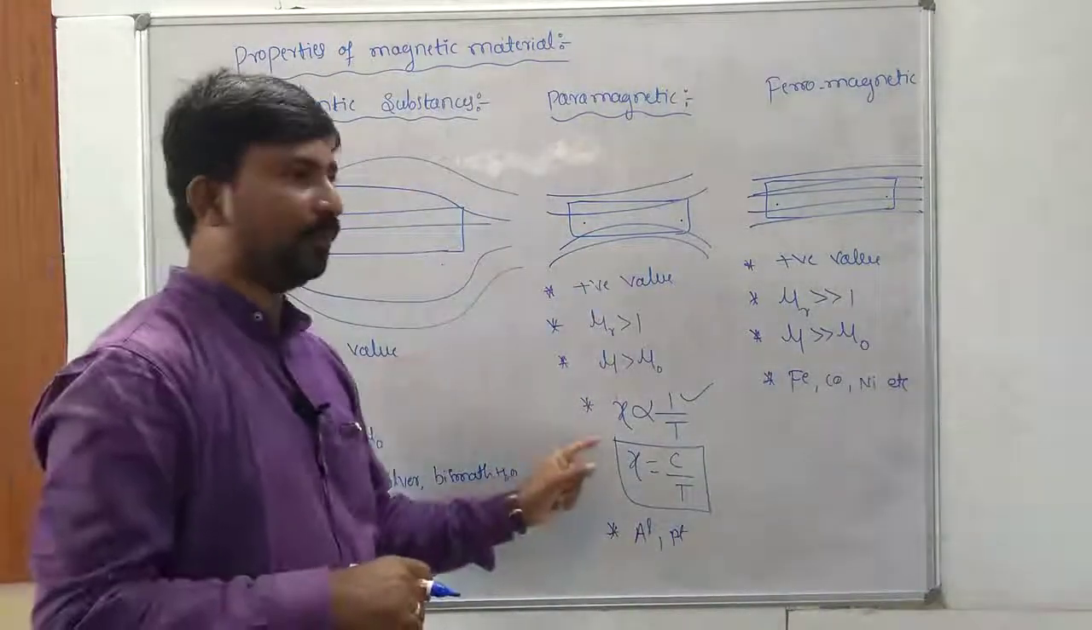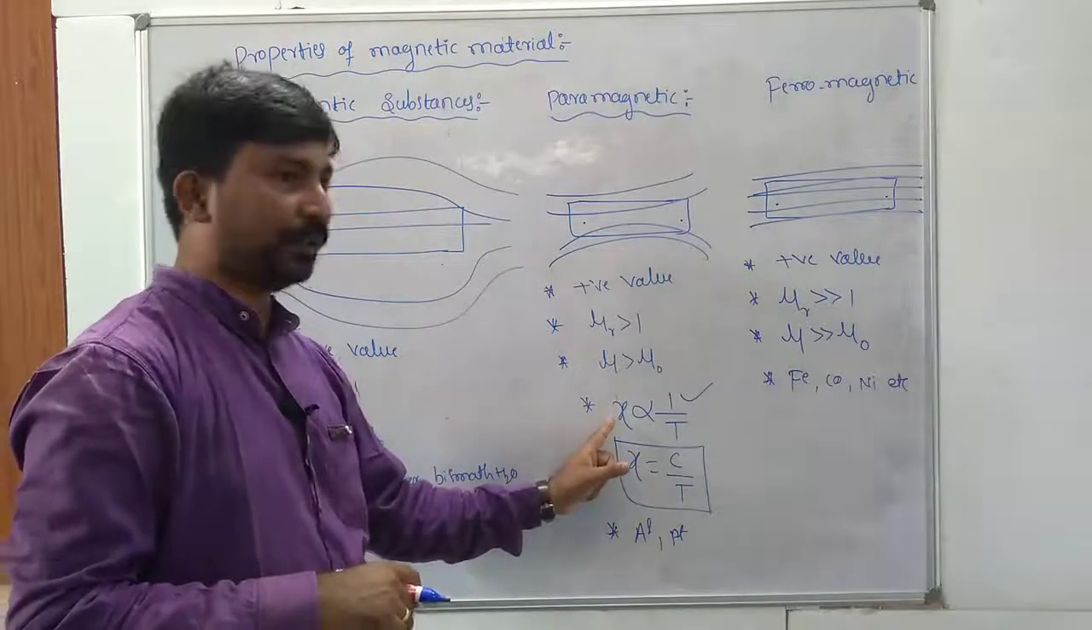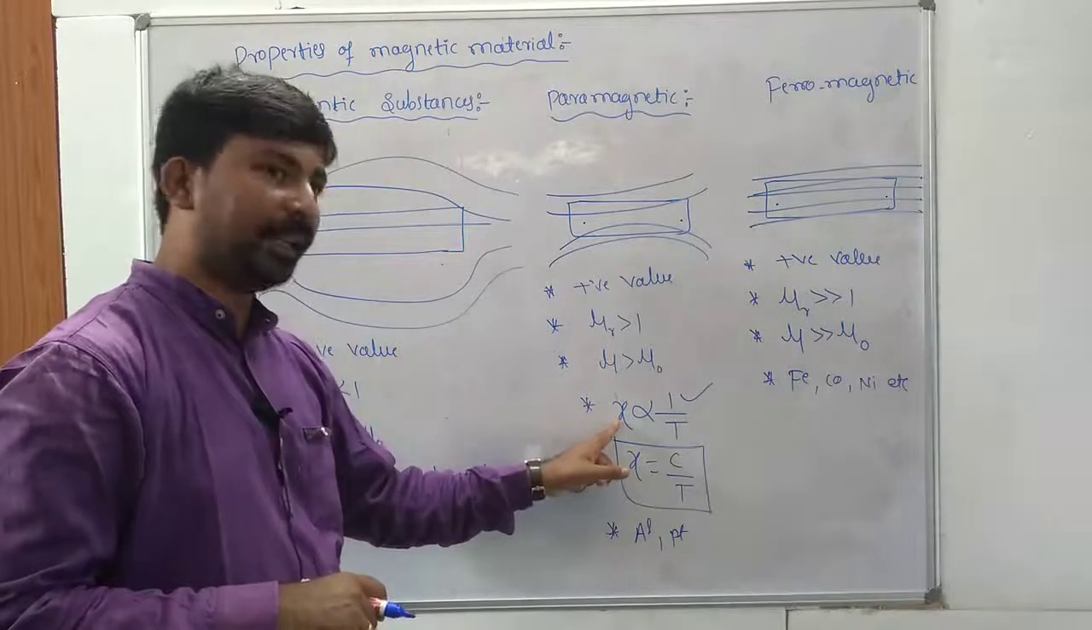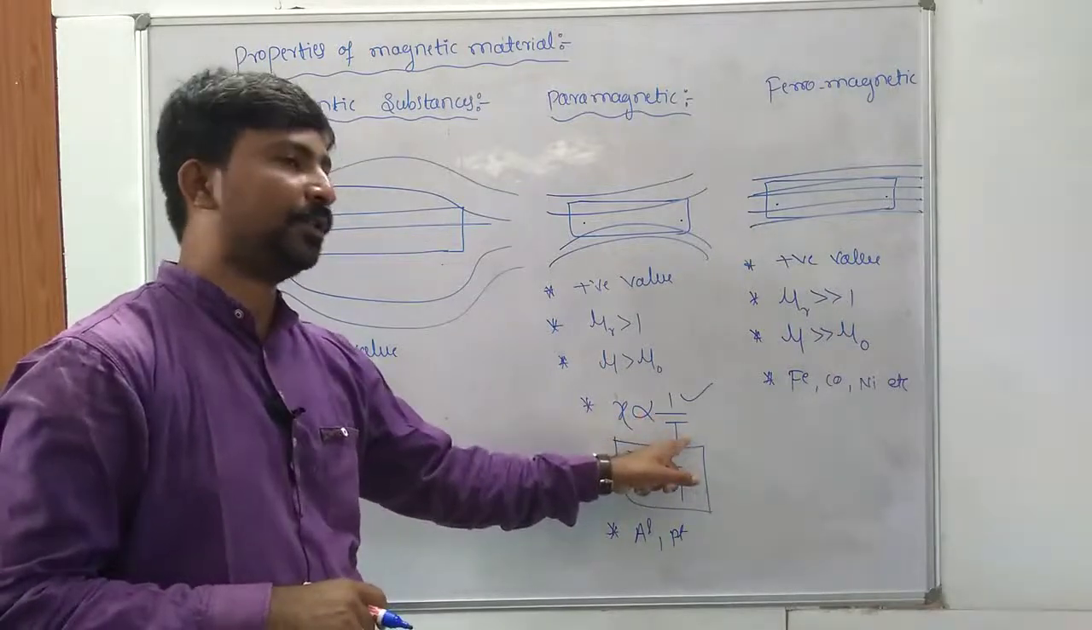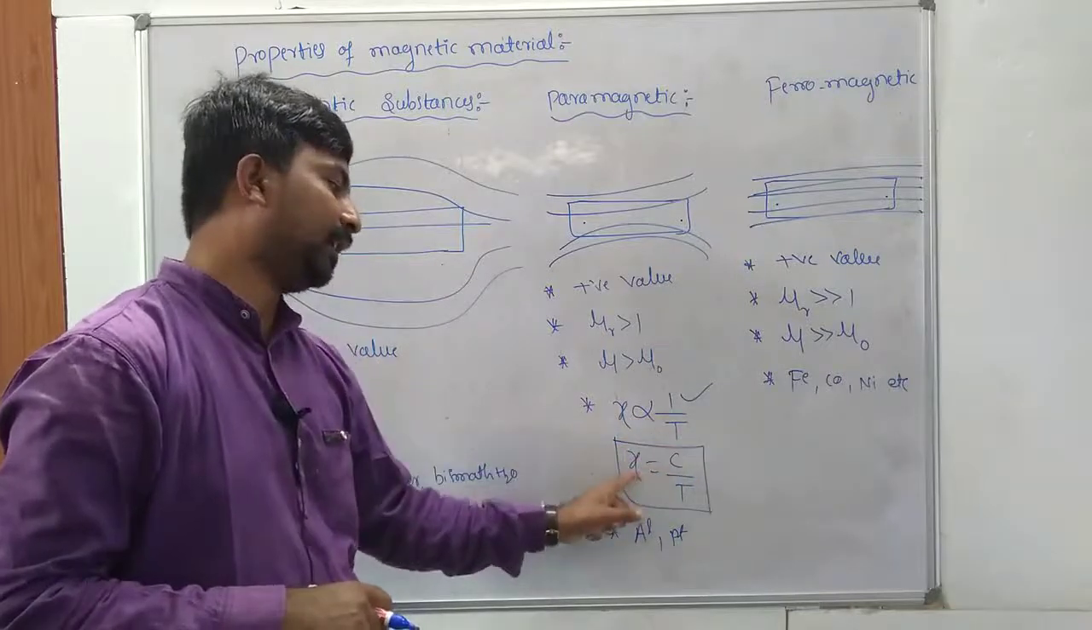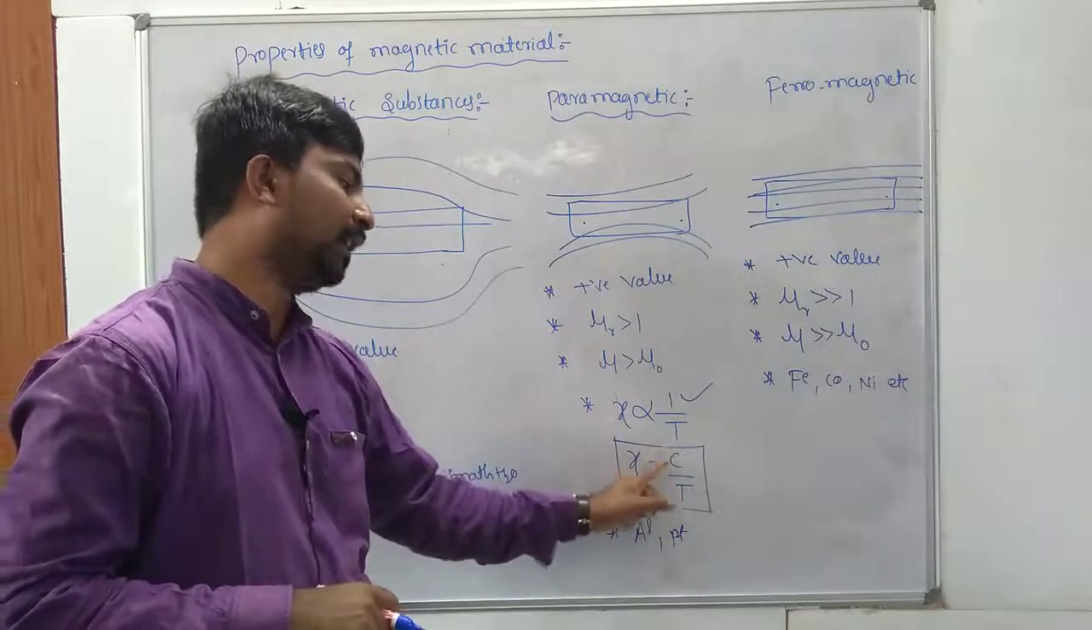One mark is very important. State Curie's law. The susceptibility of paramagnetic material is inversely proportional to the absolute temperature. Xi is inversely proportional to 1 by T, then Xi is equal to C by T, where C is the Curie's constant.